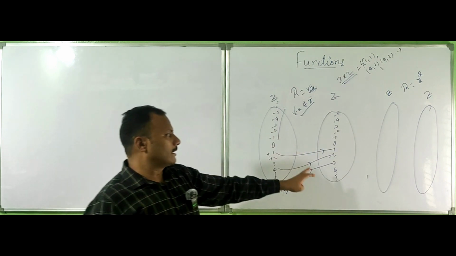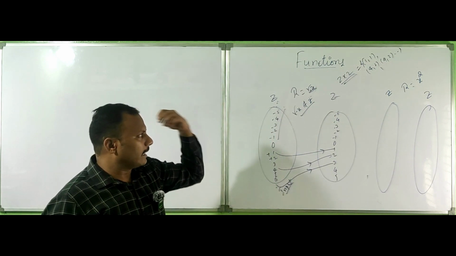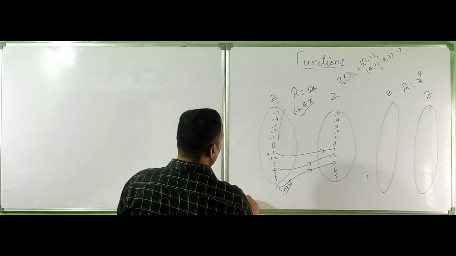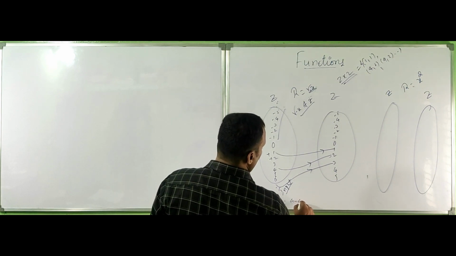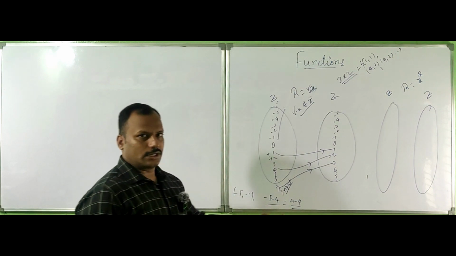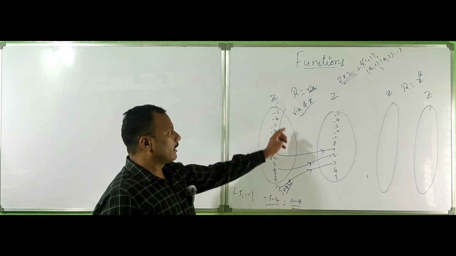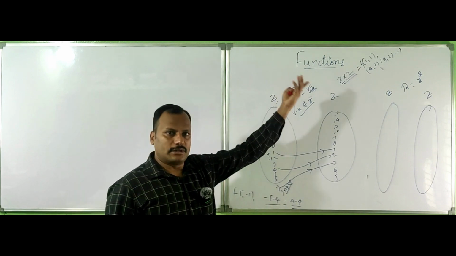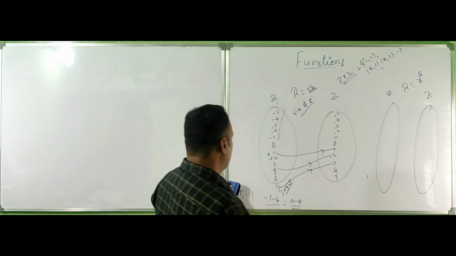Any corresponding pairs. We can write minus 5, minus 1 also. So minus 5, minus 4: you can add a minus 4 for a. This is still a relation, because here minus 4 is being added. Again minus 4, minus 6, minus 10, minus 14. Randomly, we can create infinite relations.